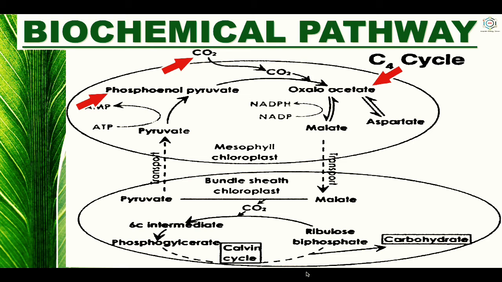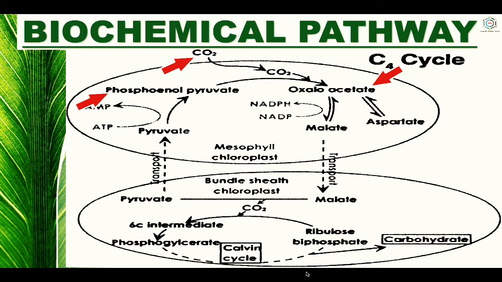Because phosphoenol pyruvic acid is a 3-carbon compound combined with carbon dioxide, a 1-carbon compound, and both combine to form oxaloacetic acid, a 4-carbon compound, in the presence of the enzyme phosphoenol pyruvate carboxylase.